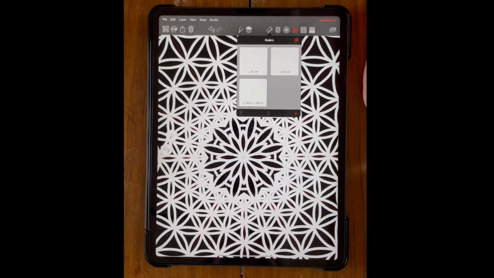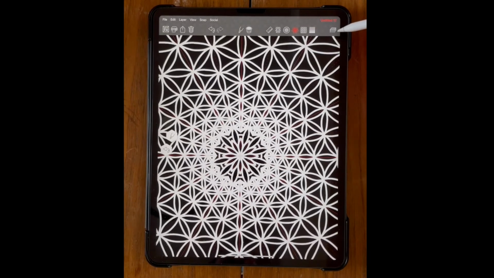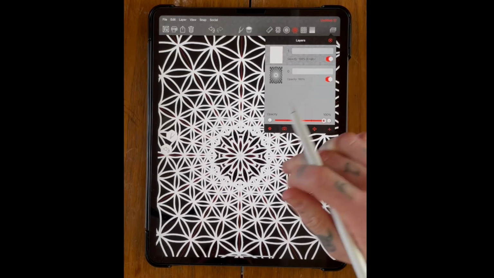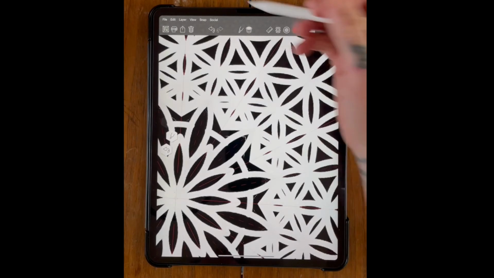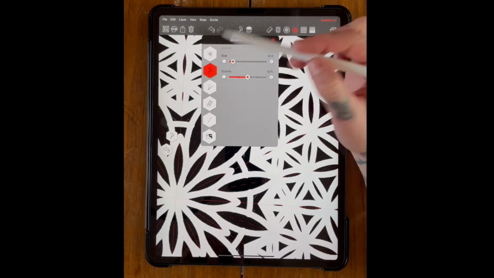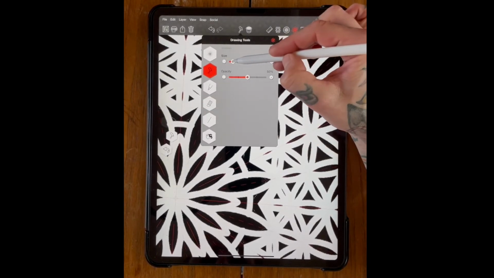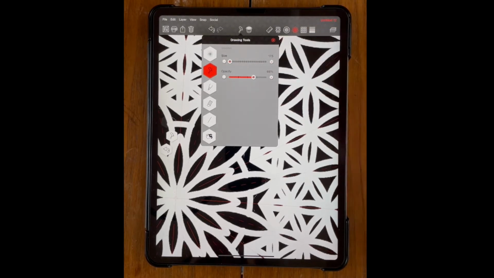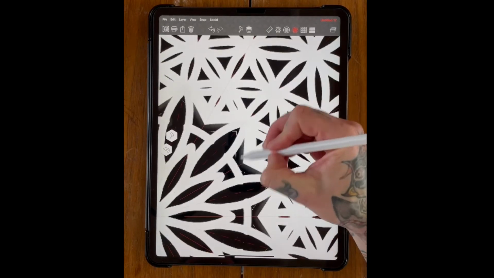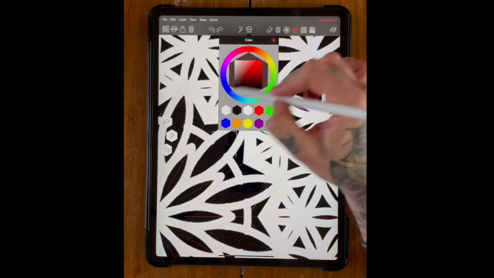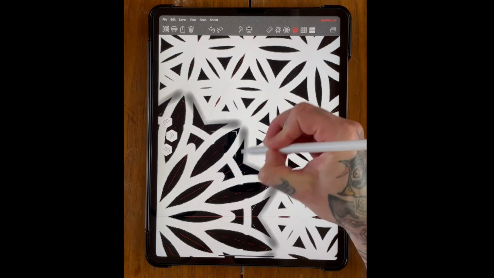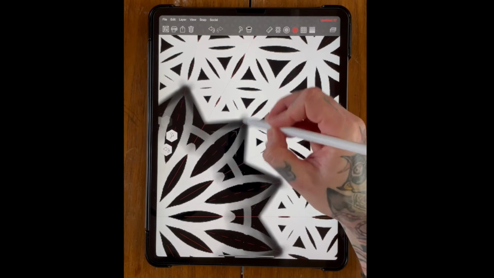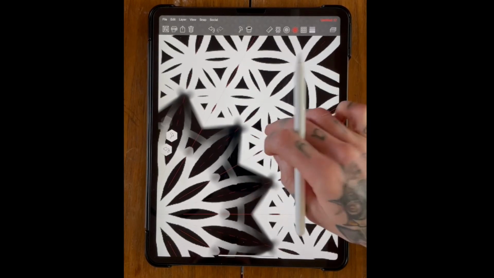So deselect the ruler. The next thing I'm going to do, come over to your layers on the right hand side and then select a new layer. Zoom in a little bit around the edge, and today I'm going to use the airbrush tool. Size, I'm going to pick a bit smaller than that, about 15 or something. Opacity, about 65, 70. And then I'm just going to start, oh sorry, the colour, we obviously need it to be darker. So we can do a bit of a drop shadow.